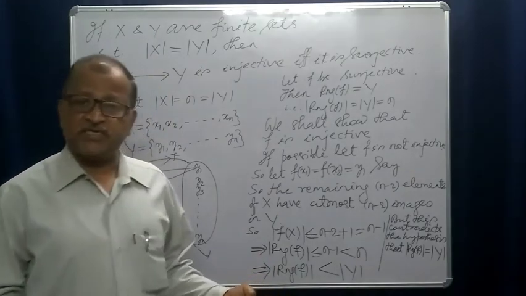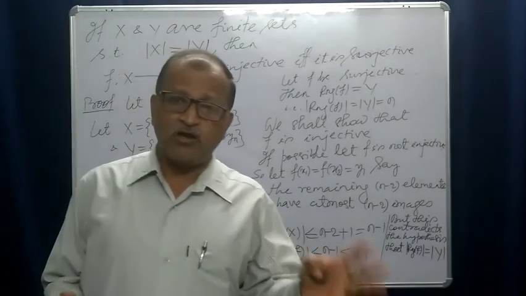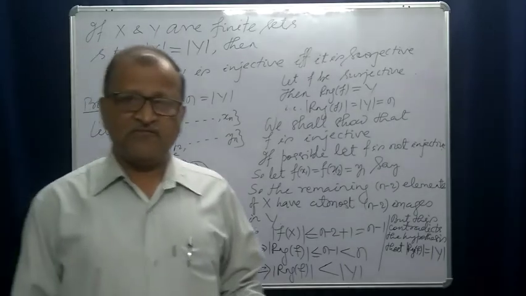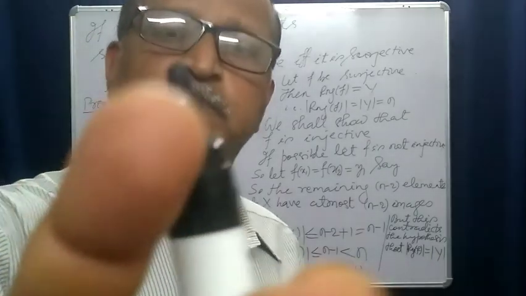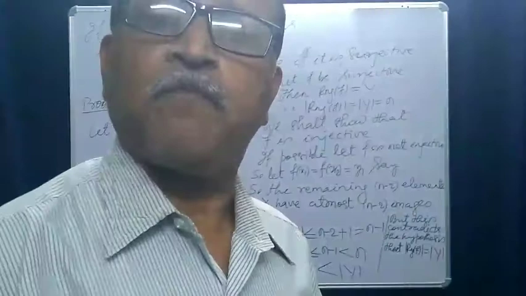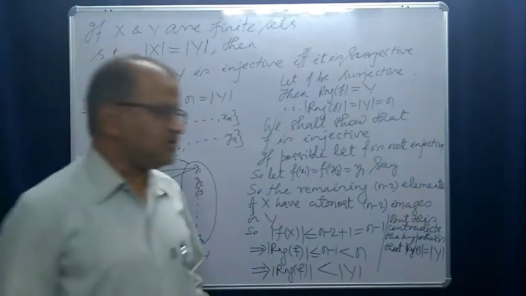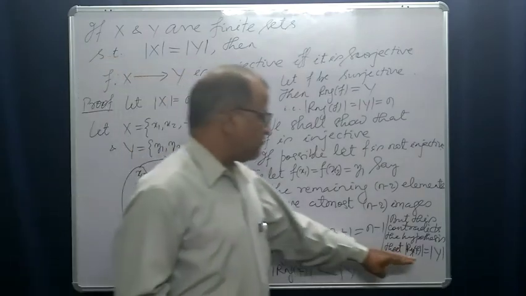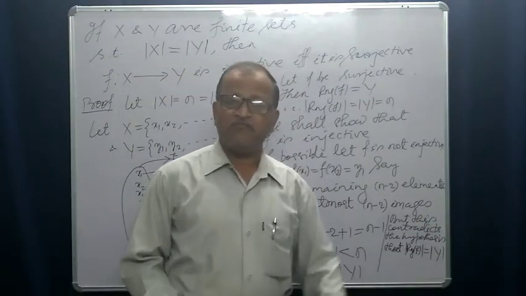By hypothesis, range of f should be equal to y, so cardinality of range of f should be cardinality of y.